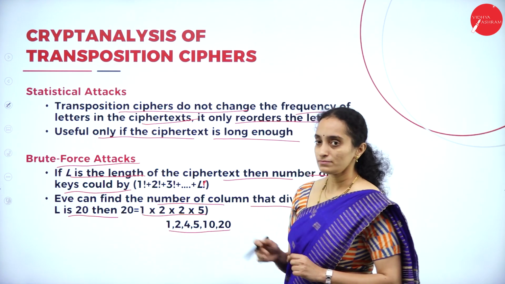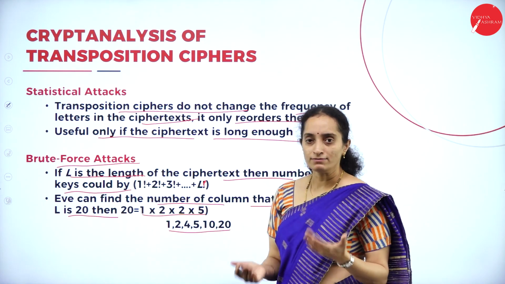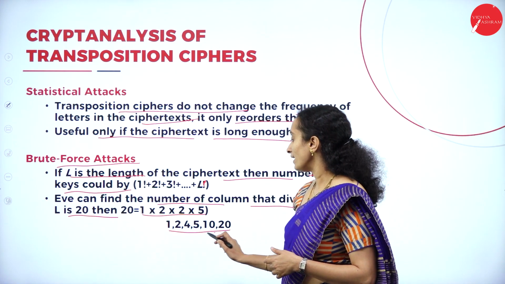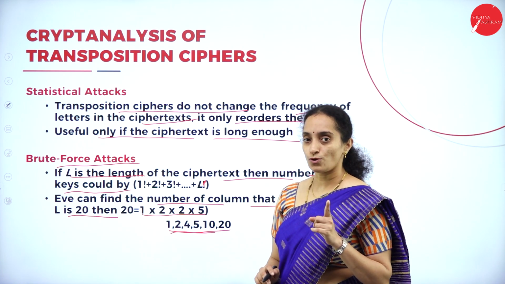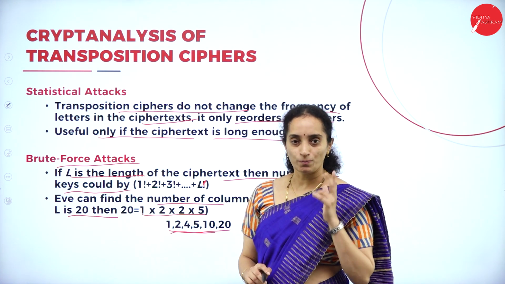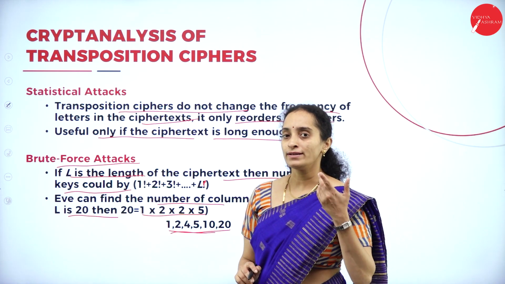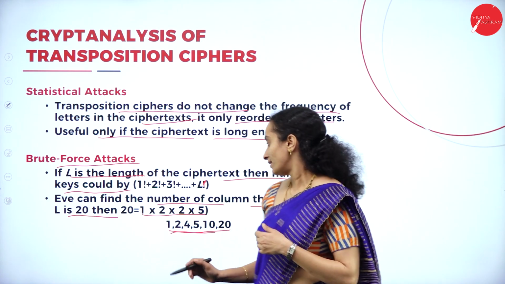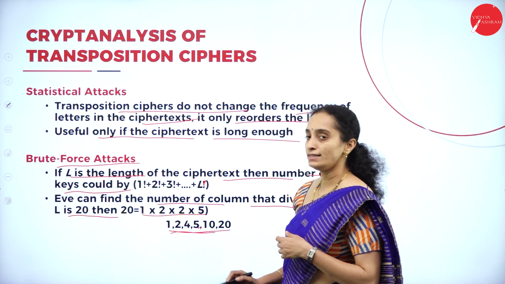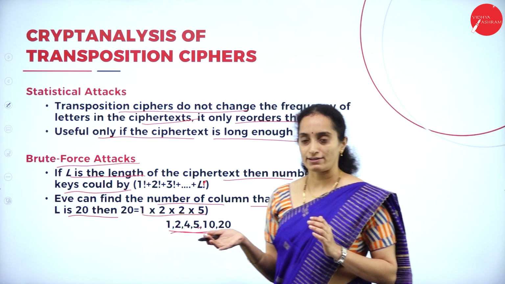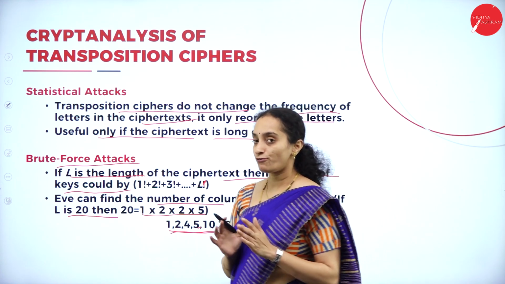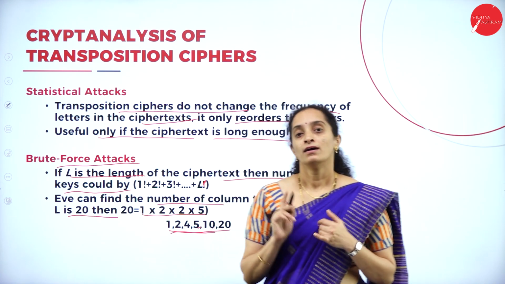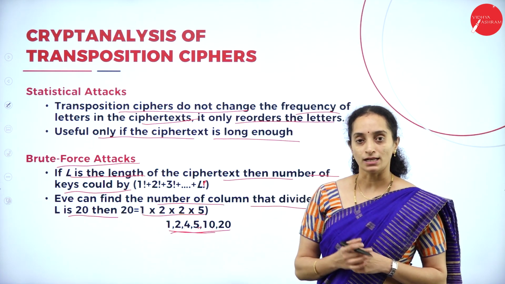So, you can have 1 column, which is not possible, and 20 columns, which is also not possible. Then only a few values remain. 2 columns can have only 2 permutations, isn't it? 1, 2 or 2, 1. So, we have 4, 5, 10. Multiplication of 4, 5, 10 will be done. That means the brute force attack is possible in case of the columnar transposition cipher.